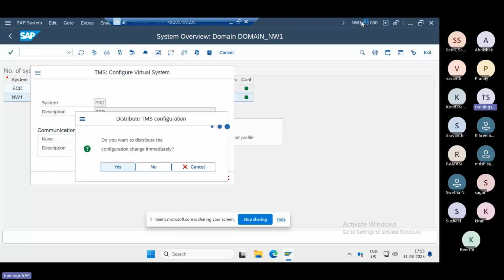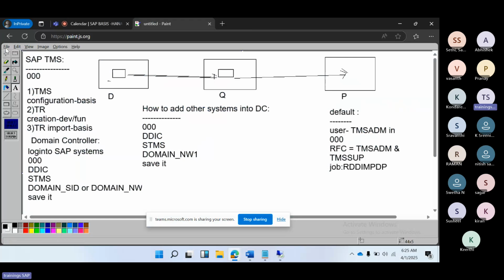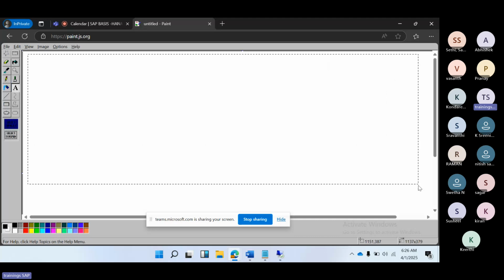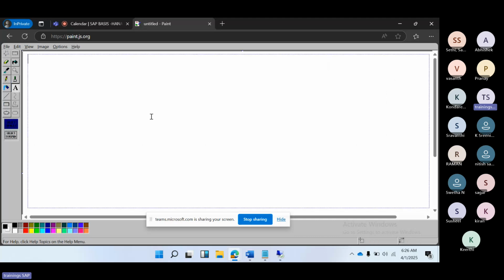So you have to perform the configuration in the domain controller only, right? That is the main thing here. Now the TMS configuration is done: domain controller configuration and adding the systems into the domain controller. These two parts are done.